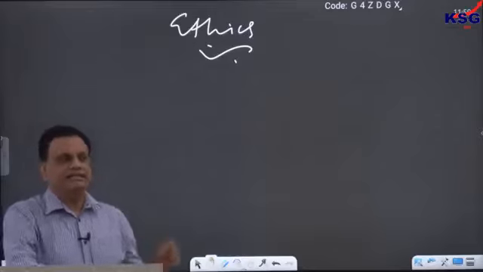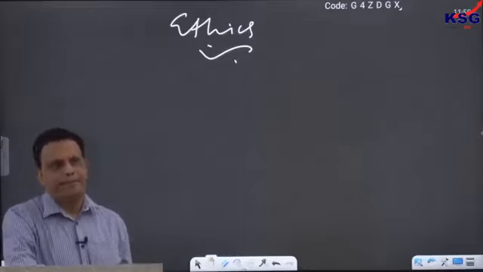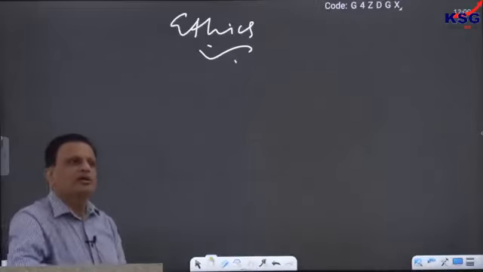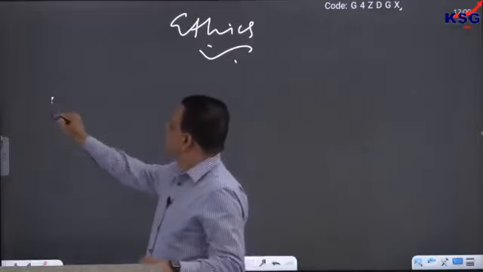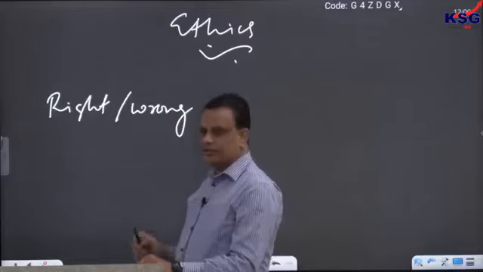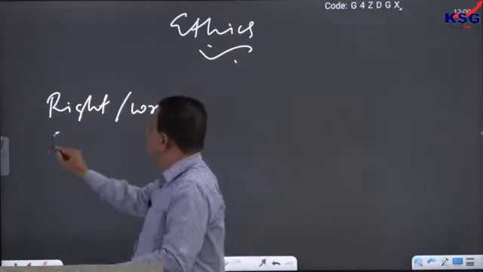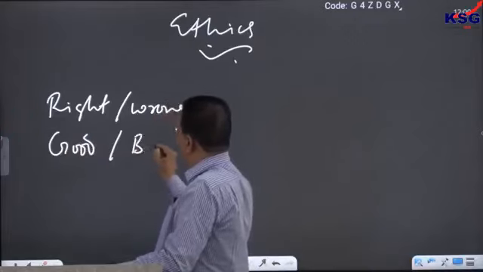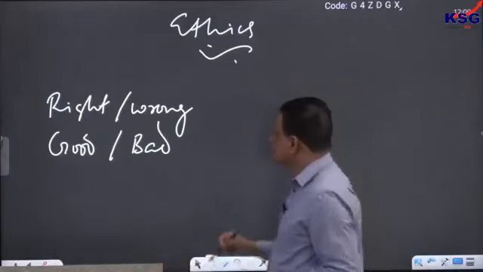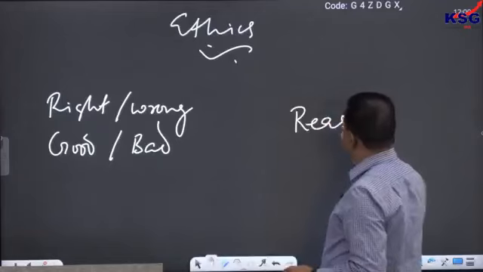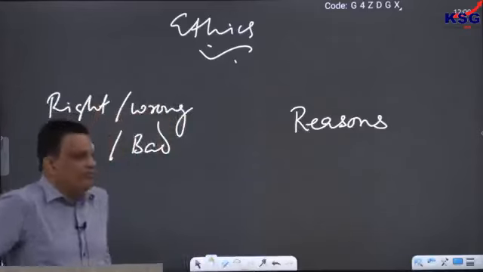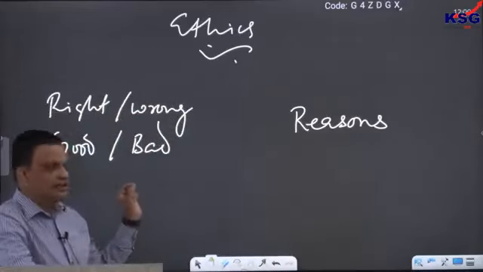Write down firstly, ethics is our understanding of right and wrong and good and bad, and finding out the reasons for the same.